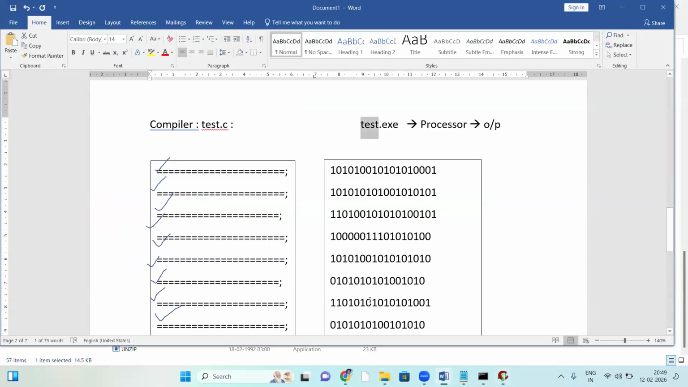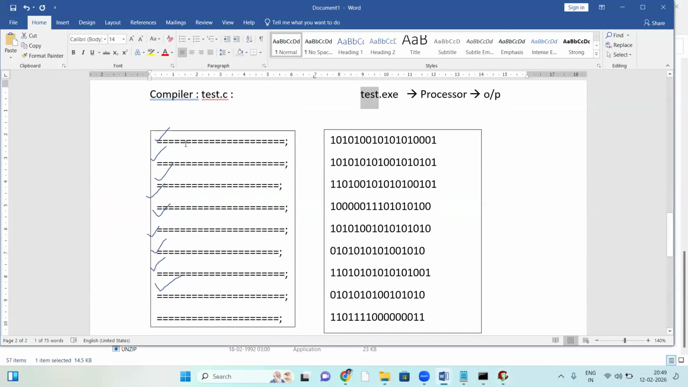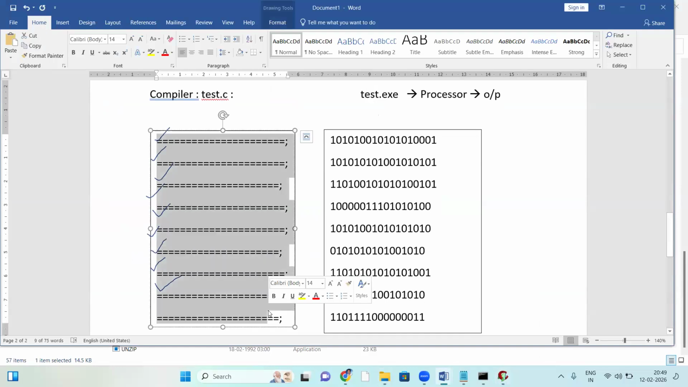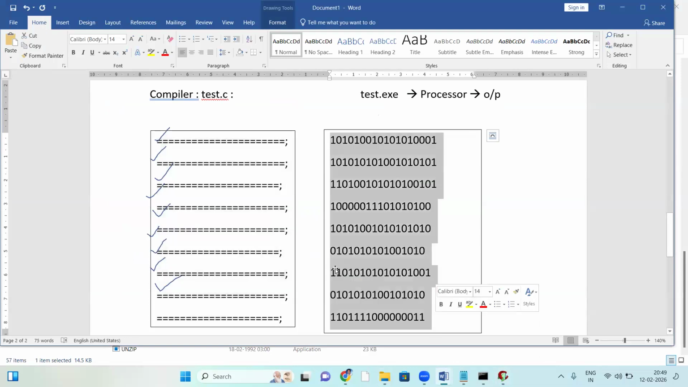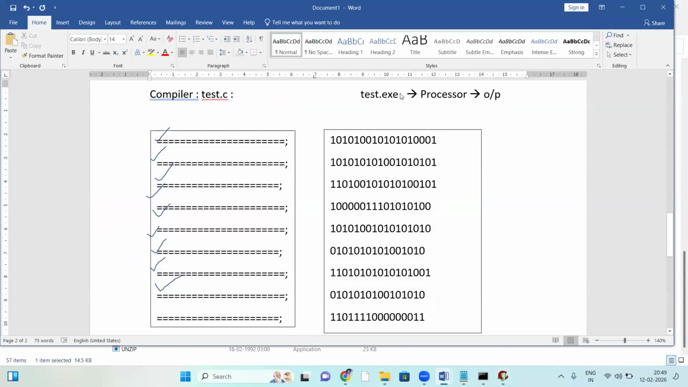So this is the working of a compiler. The compiler checks the whole code from top to bottom. If there are no errors, it generates an exe file. The whole code converts into binary format, written to another file called an exe file. So the compiler generates the exe file, and that exe file is given to the processor, which generates the output.